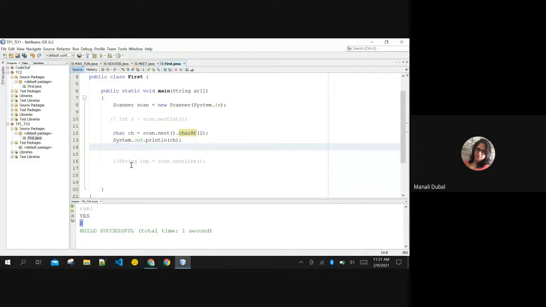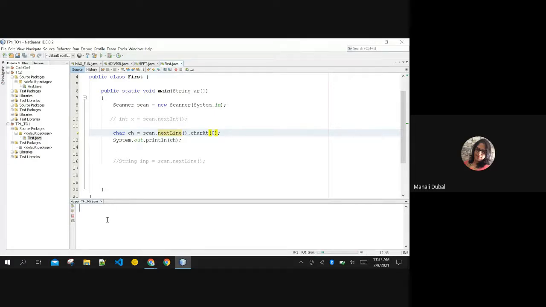You can extract this character by using the charAt function, so they haven't mentioned the nextChar method over here. next and nextLine are there, but nextChar is not there. Also, the same thing you are doing with next, you can do the same thing with nextLine also, okay? If you want to access the first character out of it, it doesn't matter.